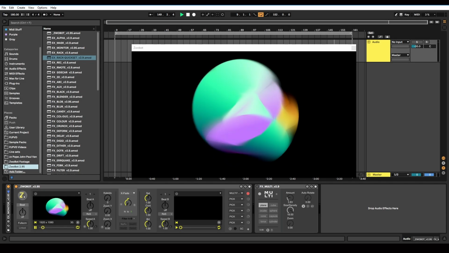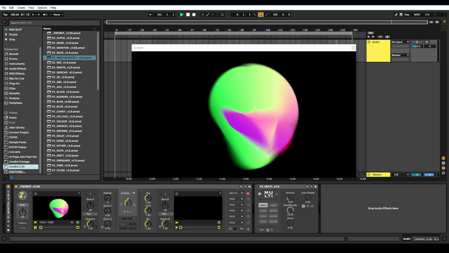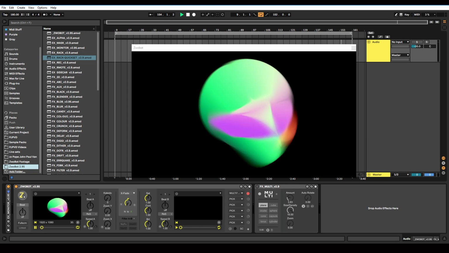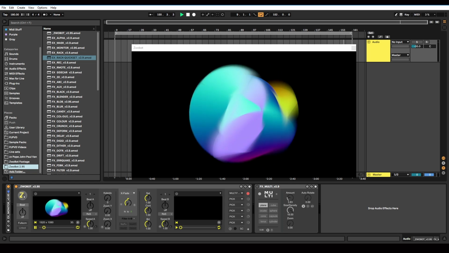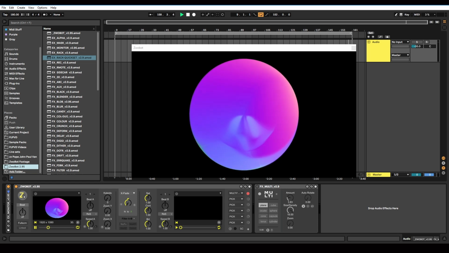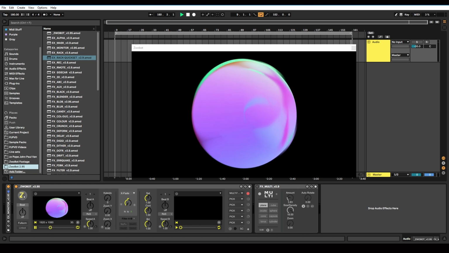In this video, I'm going to show you how you can create visuals for your music inside Ableton Live. I'm going to be using a suite of Max for Live devices called ZwoBot, and this video is a tutorial on a particular ZwoBot device.